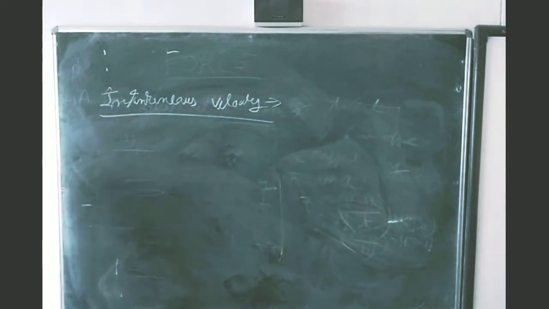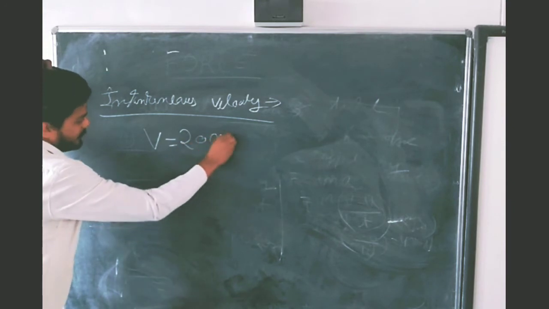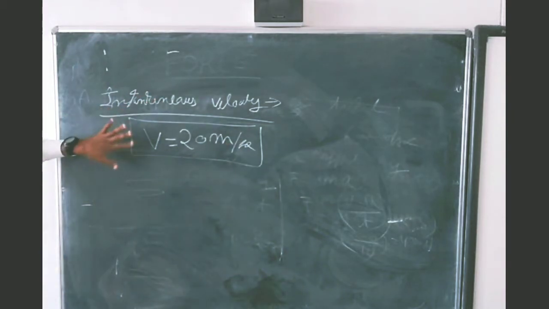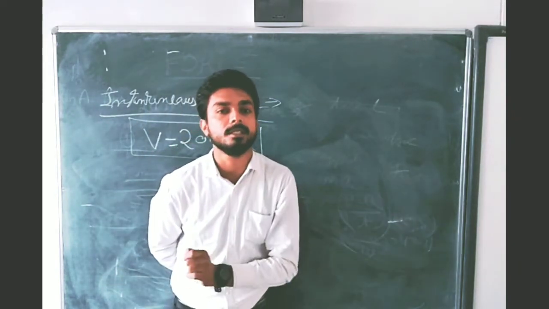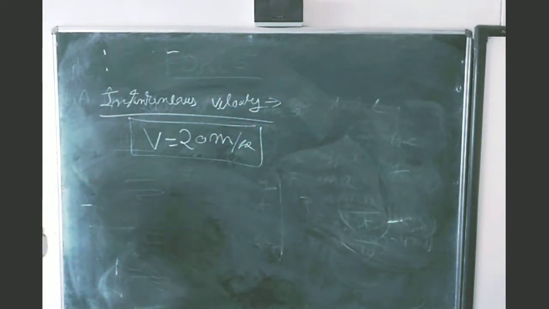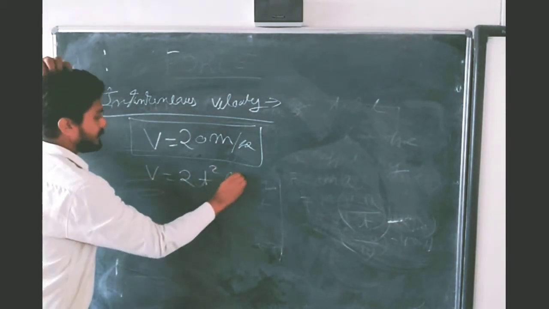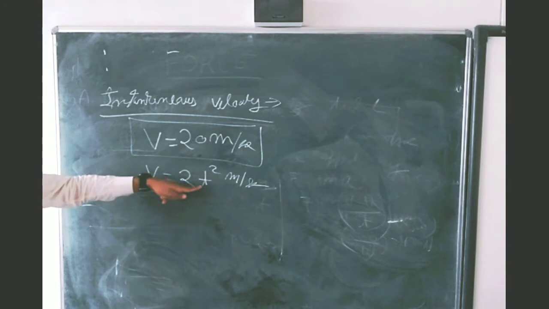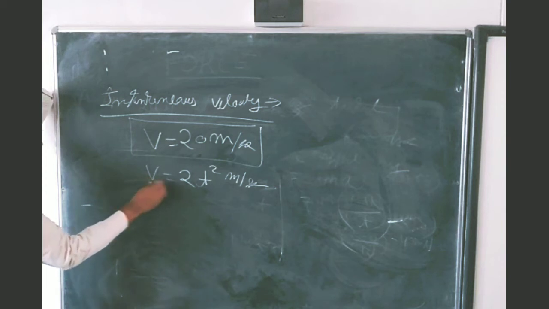Suppose students, for example, you are writing a velocity of 20 meter per second. This velocity is constant. But suppose I am writing here a velocity of 2t square meter per second, where t is the time. Then you can see this velocity is depending on the time.